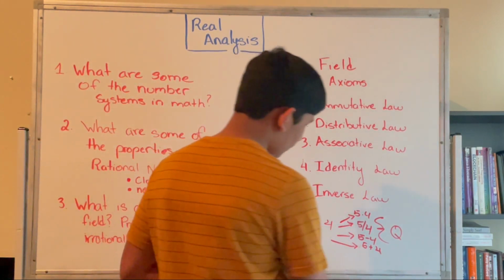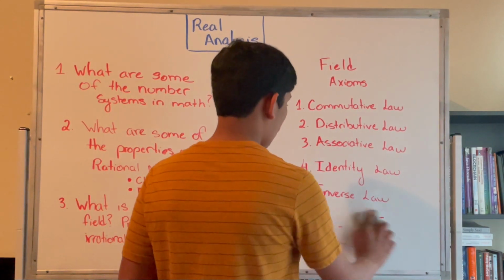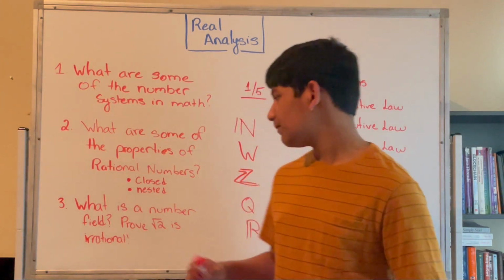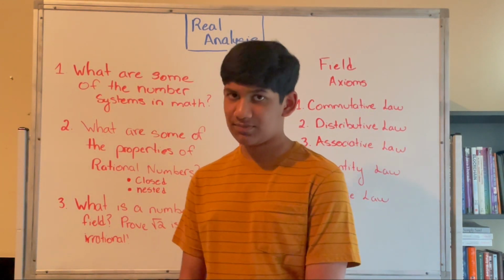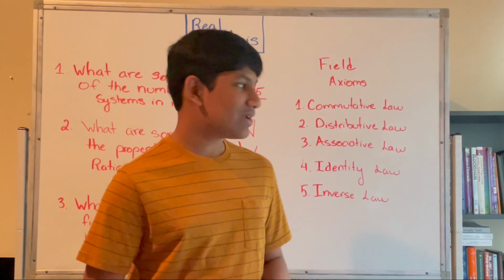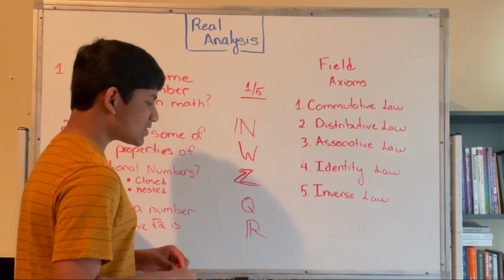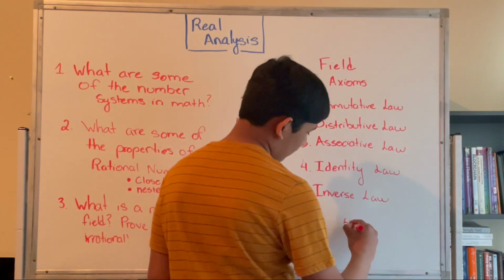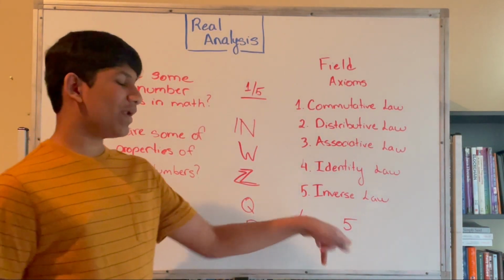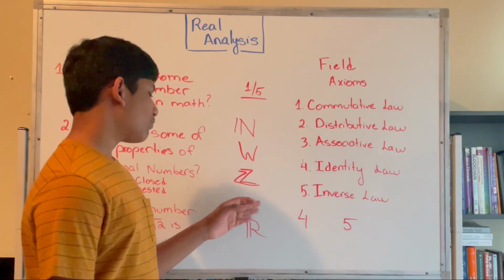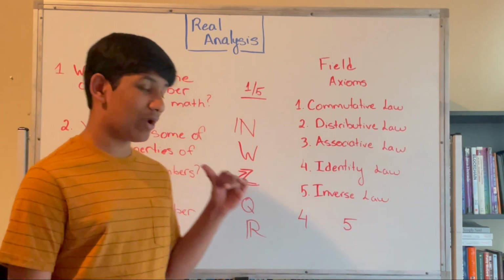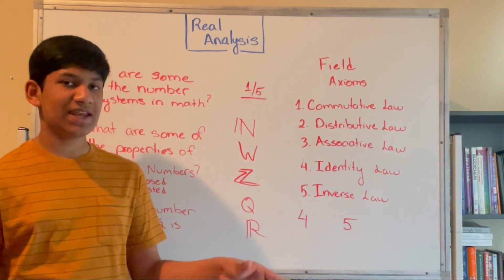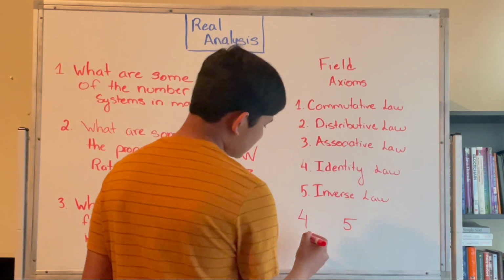Okay. Now that we've talked about one of the properties of rational numbers, which is being closed, let's talk about being nested. Nested, as the name suggests, means that if we have any two numbers from the rational number system, let's say 4 and 5, then the property of nestedness states that there is always a number between any two rational numbers. And if we think about this, this is true.